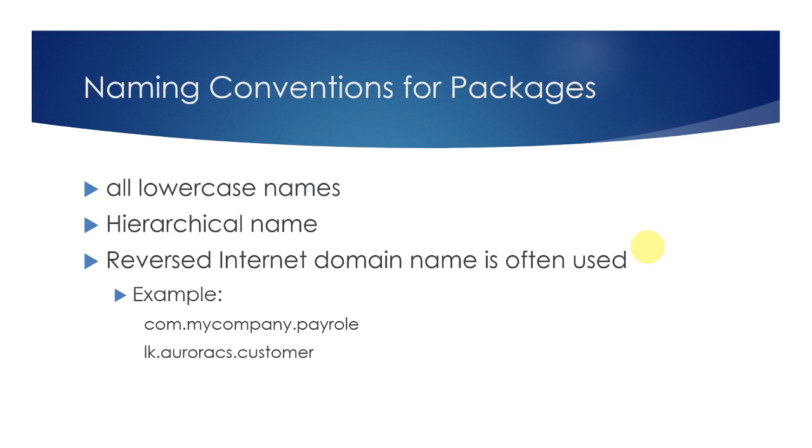Then, when it comes to naming packages, because we are going to create our own packages other than the packages available in the Java language, there are conventions. We usually use all lowercase names for packages. When it comes to naming classes, methods and variables, usually we use camel case. But when it comes to naming packages, we use all lowercase. That is the convention that even the JDK has used. When they name their packages, they use all lowercase. So we also want to extend that convention to our code.